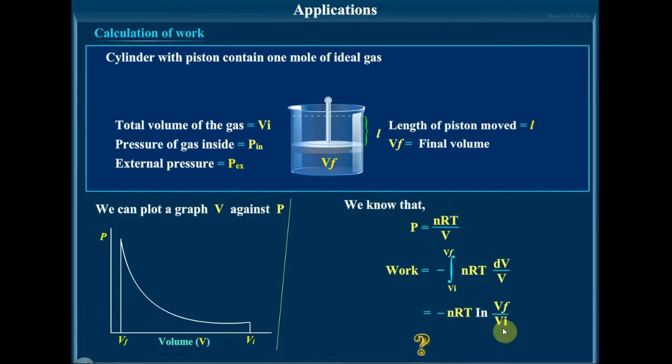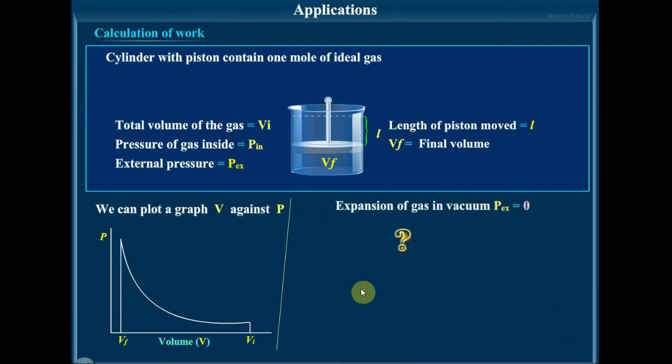That is, integrating 1 by V dV is log of V final by V initial, which you'll be learning next year in mathematics, differentiation and integration. So converting it into the common log, it is minus 2.303 nRT log to the base 10 V final by V initial. So this is the expression for the work done in an isothermal reversible expansion of an ideal gas.